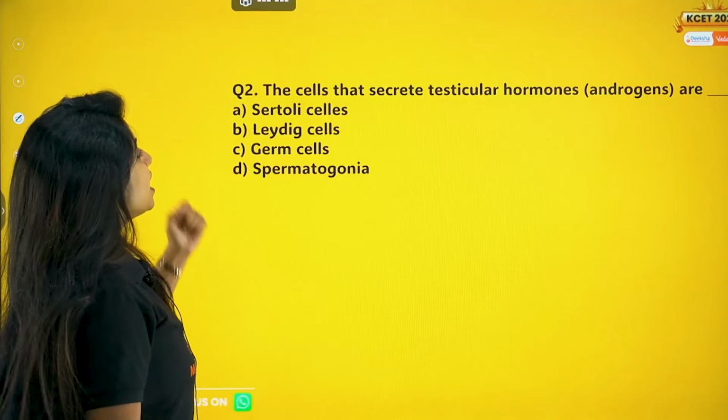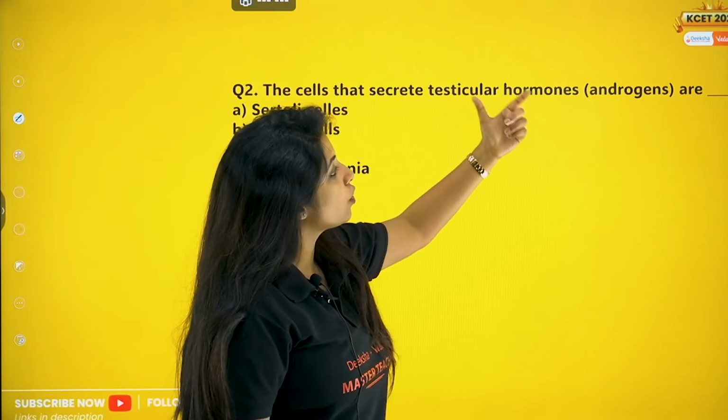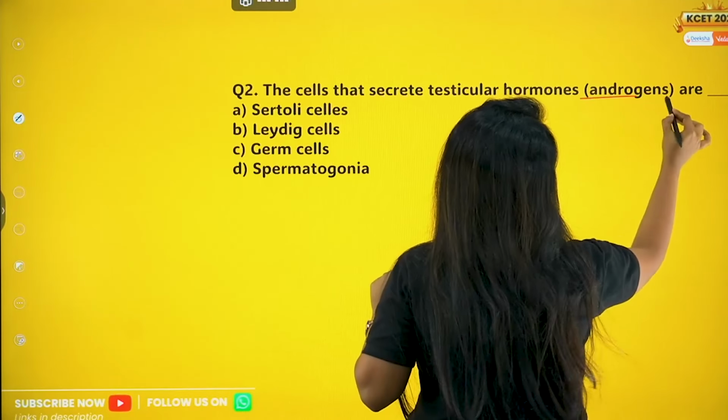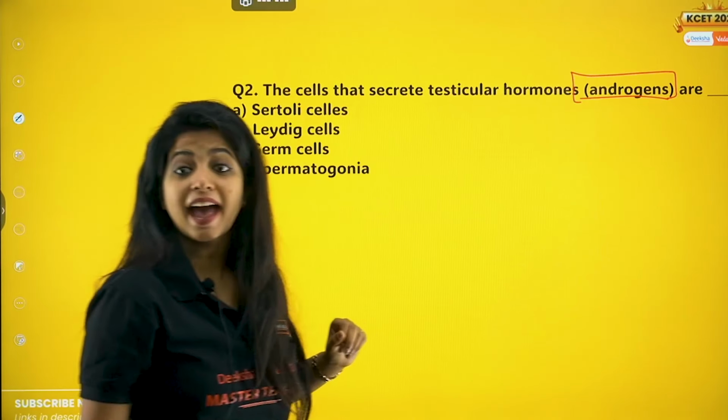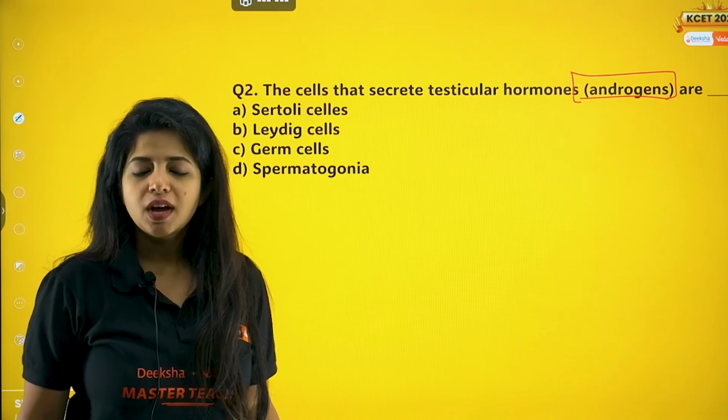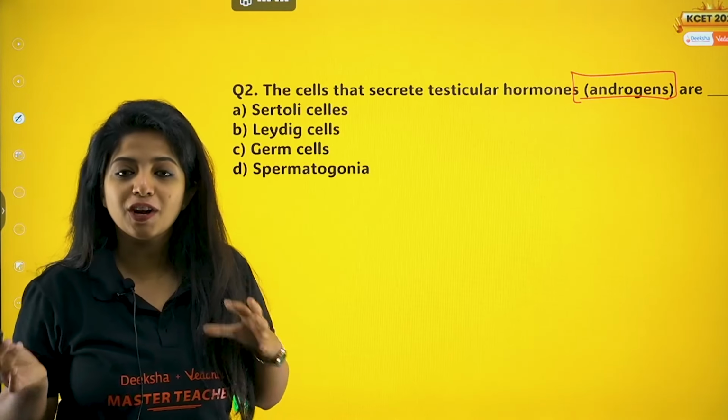Okay, question number 2. The cells that secrete testicular hormones. Testicular hormones means the male sex hormones, you also call them androgens. The most famous androgen that we have is testosterone. But what is the cell that releases these androgens, my dear children?